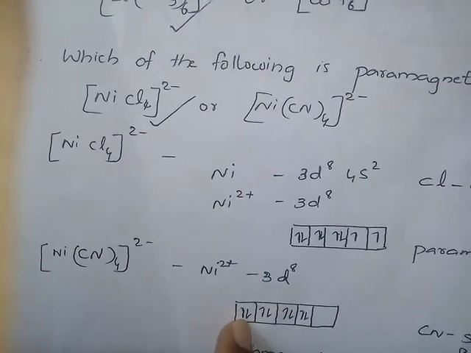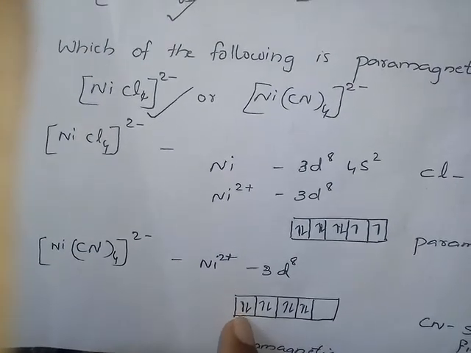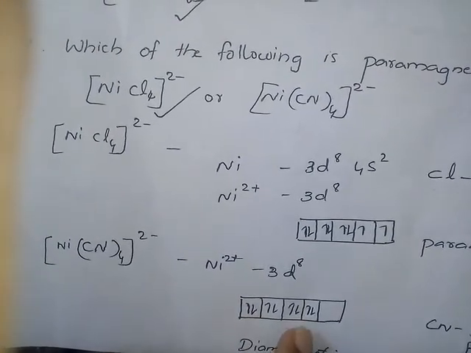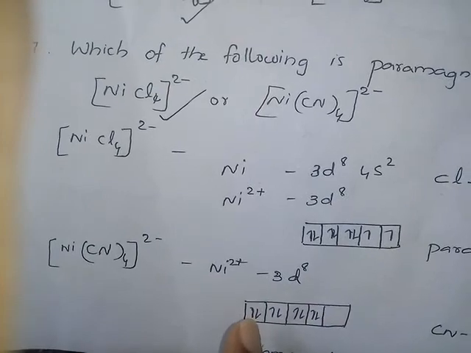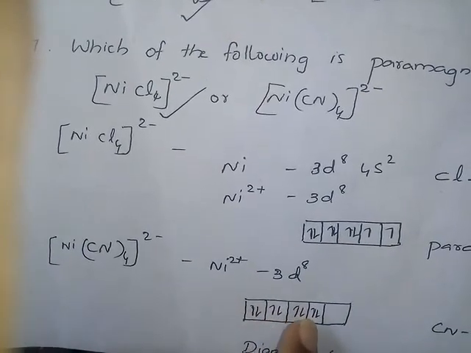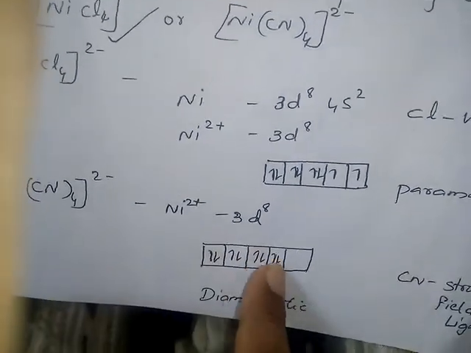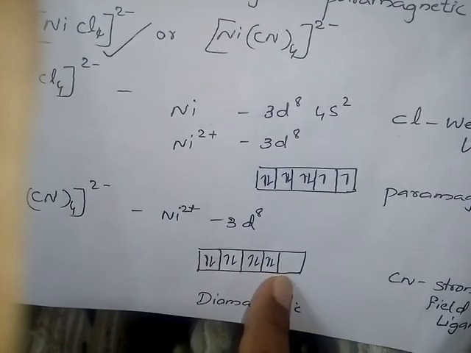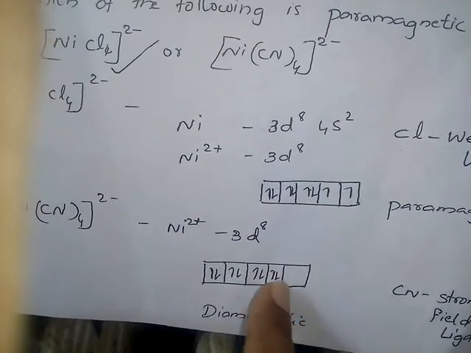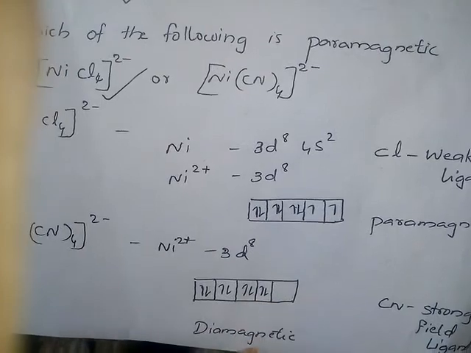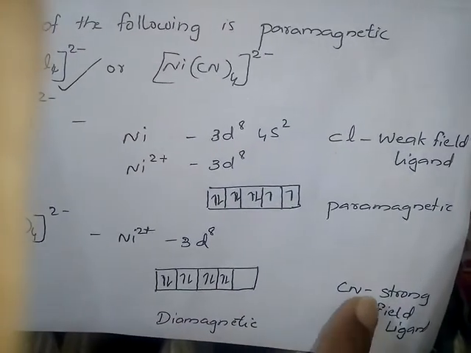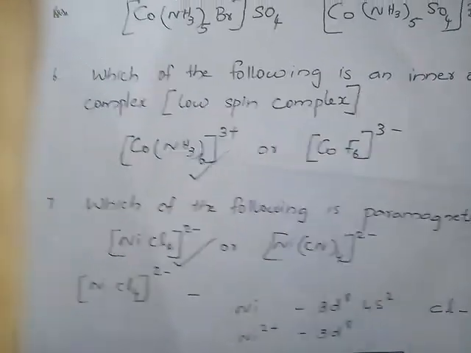The 8 electrons enter these 4 orbitals, and one orbital is vacant. So this shows diamagnetic behavior because CN is a strong field ligand.